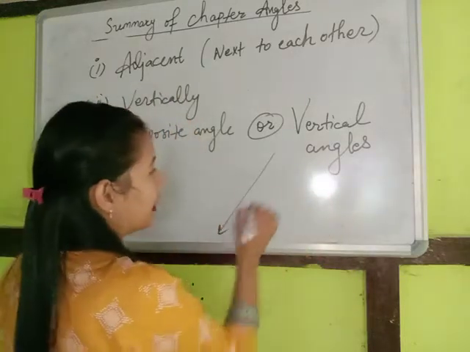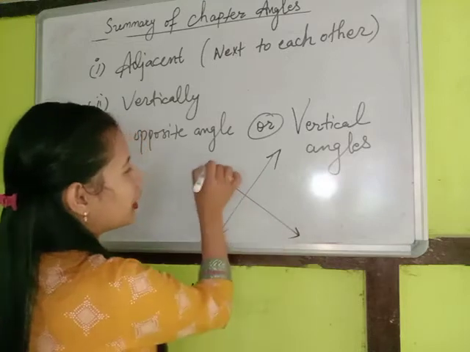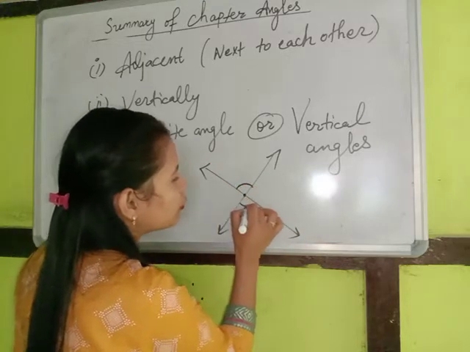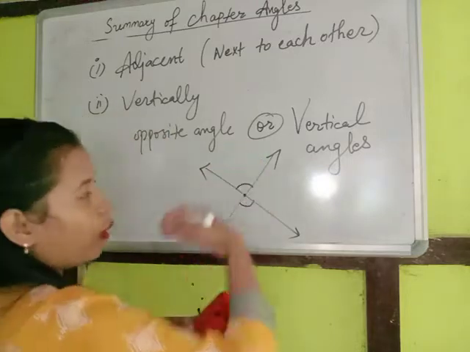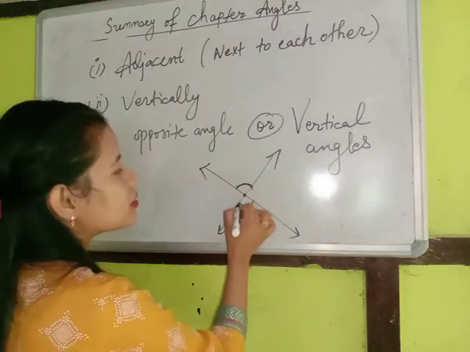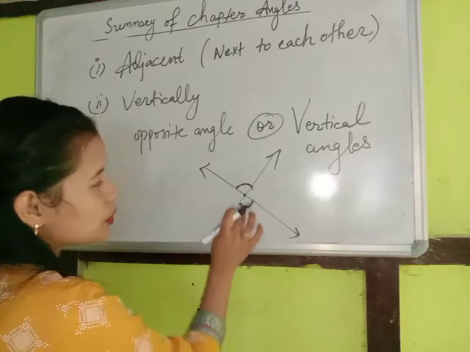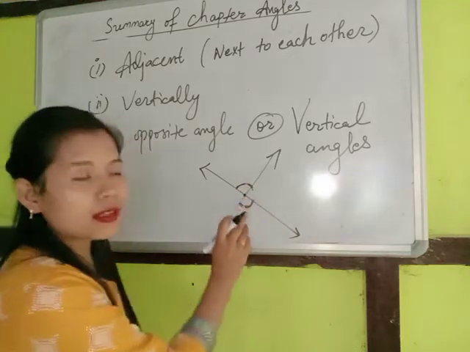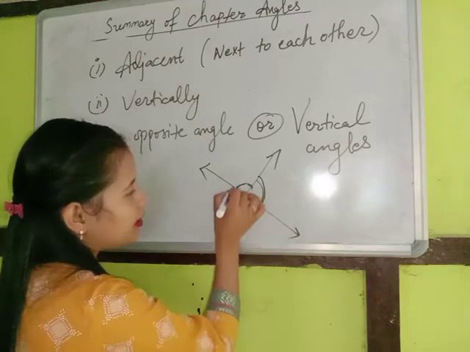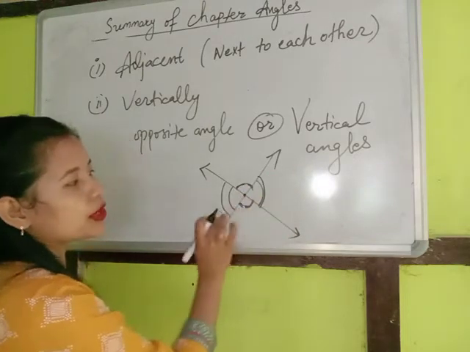So if I have two lines, then two angles which share a common vertex and lie opposite to each other are named vertically opposite angles. So this pair of angles is named vertically opposite angles, and this pair of angles are also vertically opposite to each other.